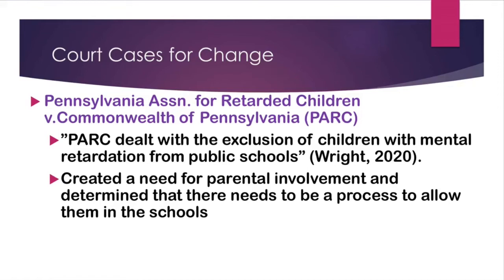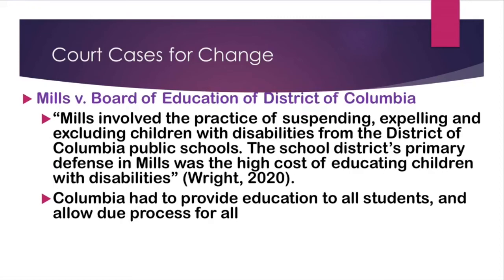It required quality education for all students, created a need for parental involvement, and determined that there needs to be a process to allow all students, including those with disabilities, into the schools. This case occurred in 1971 and was the precursor for free public education and the Education for All Handicapped Children Act of 1975. The second court case that we have here is Mills versus Board of Education of the District of Columbia.